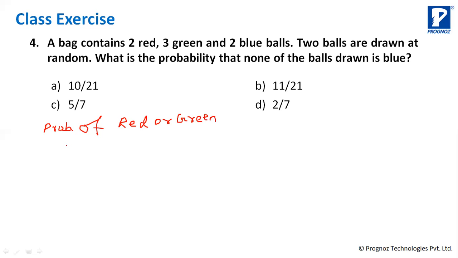Good, very good. So probability of getting red or green. What is the probability when I pick the first time? Red and green: red is 2 and green is 3, so total 5. And total number of balls are 7: 2 red, 3 green and 2 blue. 5 out of 7. 5/7 is the probability that I will get either red or green first time.